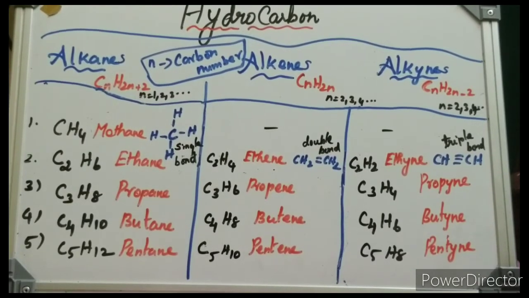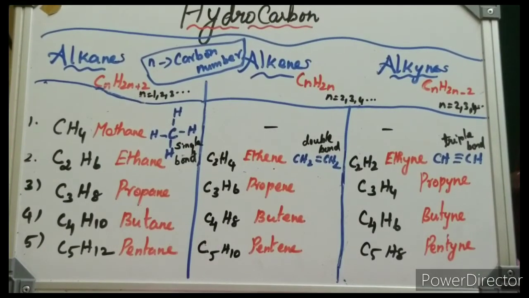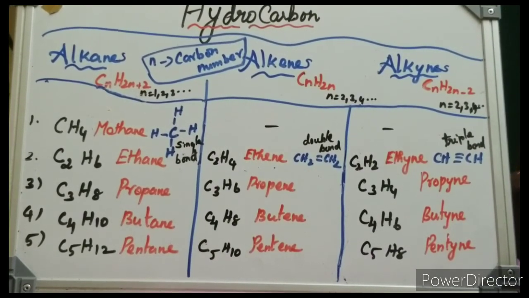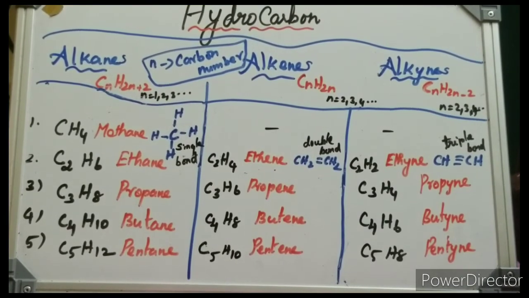Some examples. n equal to 2 is ethyne, C2H2. n equal to 3 is propyne, C3H4. n equal to 4, C4H6, is butyne, and n equal to 5, C5H8, is pentyne. So the name of an alkyne ends with yne: ethyne, propyne, butyne and pentyne. Ethyne's another name is acetylene. Ethene is also called ethylene.